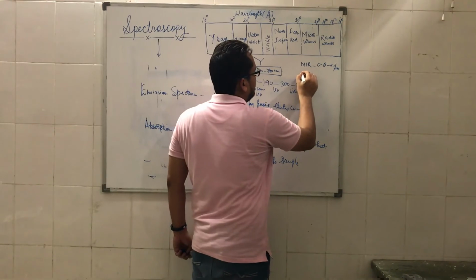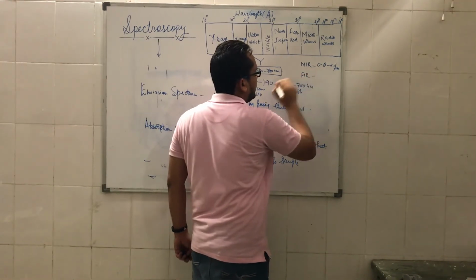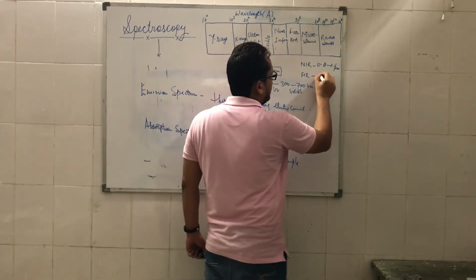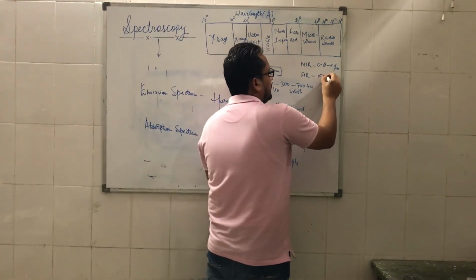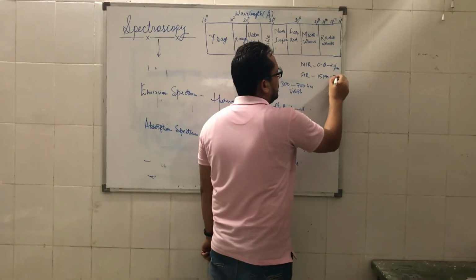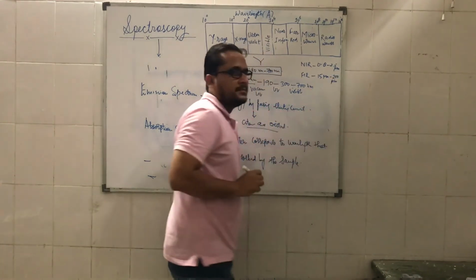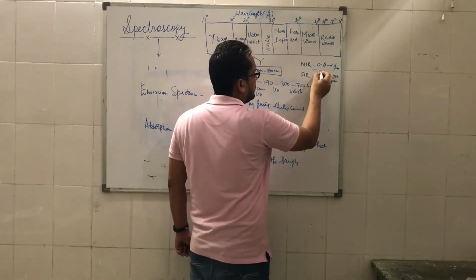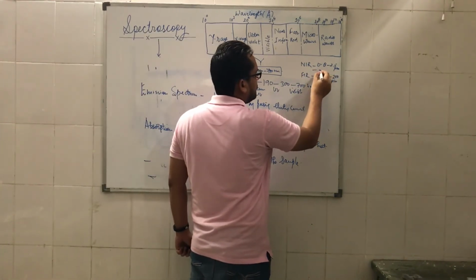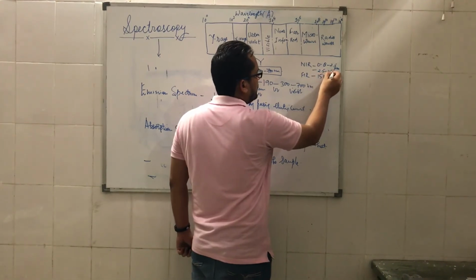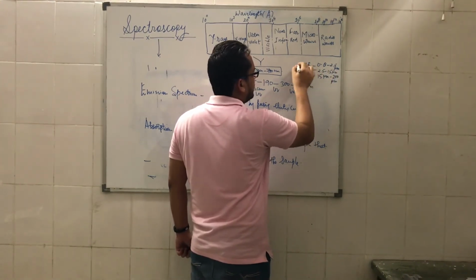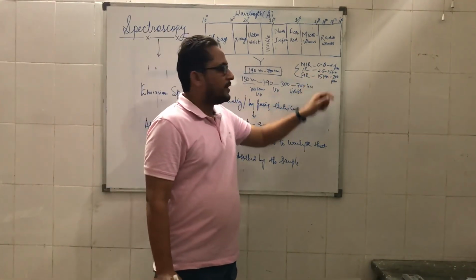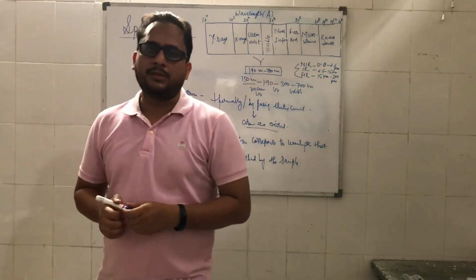Then we have the far IR region, FIR, which ranges from 15 micrometers to 200 micrometers, and in between, the region from 2.5 to 15 micrometers is known as IR. All three regions are very important, but the main IR region, 2.5 to 15 micrometers, is the most important.